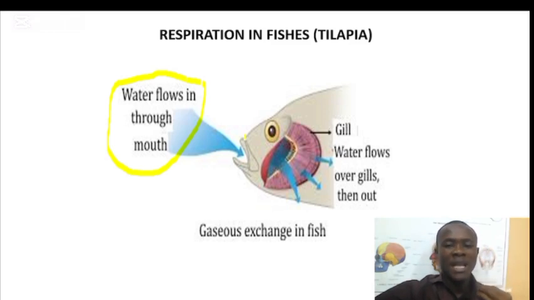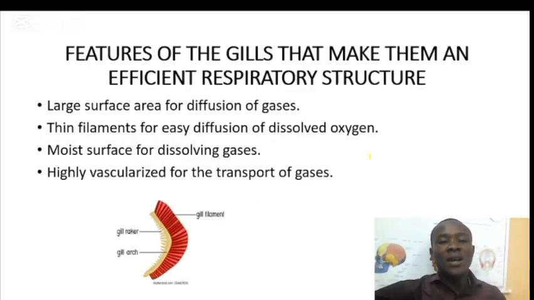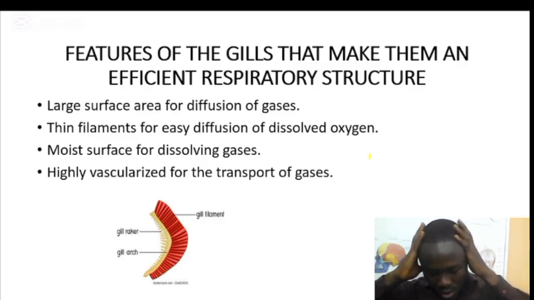So what happens here? Oxygen is being taken into the blood vessels surrounding the gill, and carbon dioxide is taken out of the blood vessels surrounding the gill into the water. After this process, the tilapia will open the gill and the water will go outside, and the whole process will start again. Now let's talk about the features of the gills that make them an efficient respiratory structure.